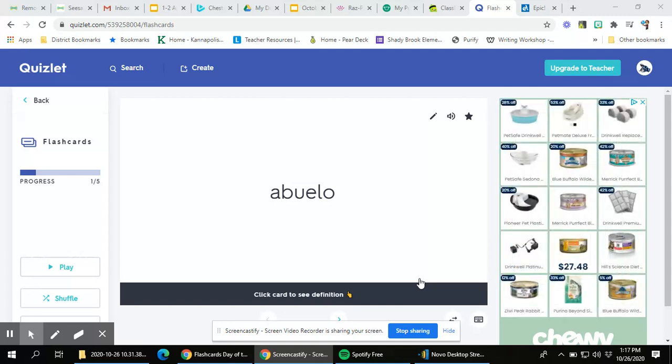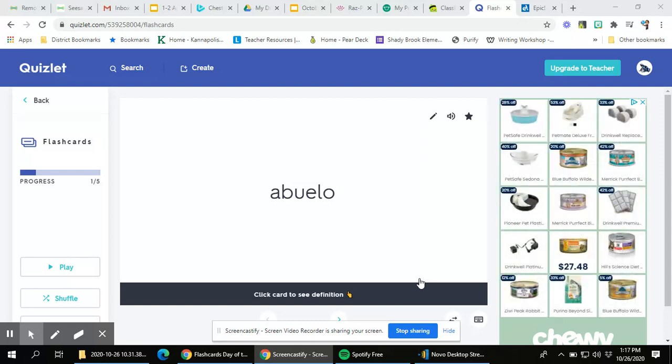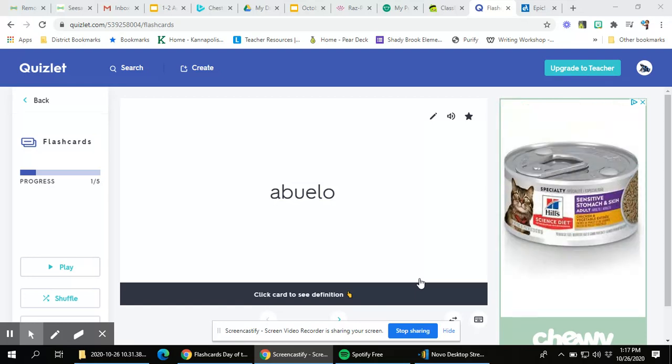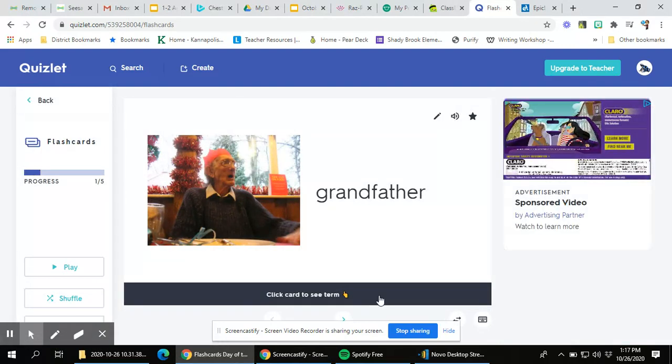So I'm using this Quizlet to introduce those words, and then we're going to go back in the story and see how they're used. So one of the words you're going to see is abuelo. When we hear that word abuelo, we want to remember that it means grandfather, but it means grandfather in a different language. So abuelo is Spanish for grandfather.